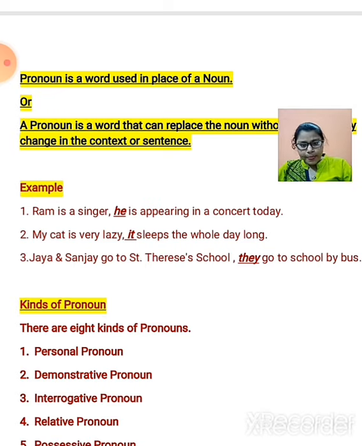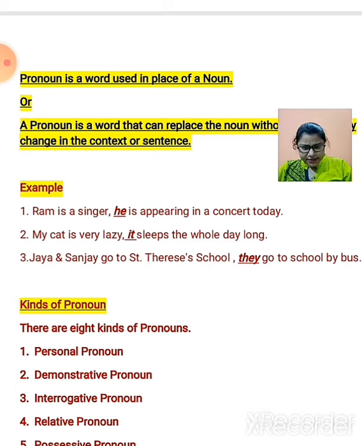Now the second sentence says my cat is lazy, it sleeps the whole day long. The two sentences would be my cat is lazy, my cat sleeps the whole day long. So it is very easy to understand. The word it is used for my cat and it becomes a pronoun here. My cat is lazy, it sleeps the whole day long.